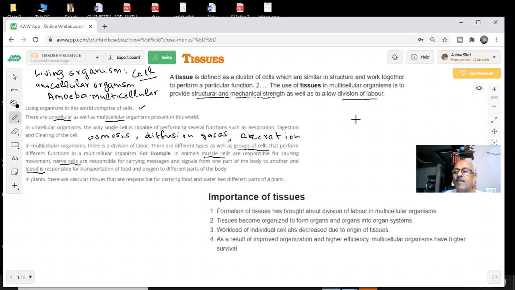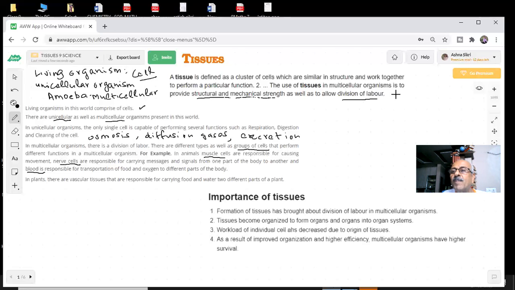That different parts or different tissues will perform different functions. If the same tissue performed all the functions, then it could not have that much mechanical strength or whatever structure you need. Once there is division of labor, they become specialized in their job. Then they can do that job more efficiently.